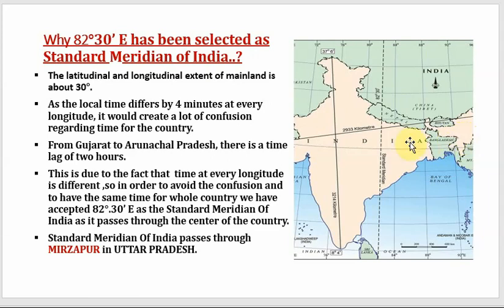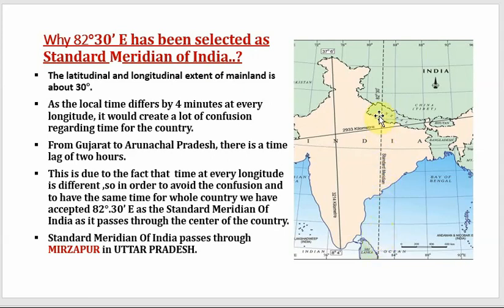Alright, so it becomes difficult to have different timings on different longitudes for the same country. So to avoid this confusion, it was decided to have one common line, a common meridian for the whole country, and that is why we have selected this 82.5 degree east as the standard meridian of India.